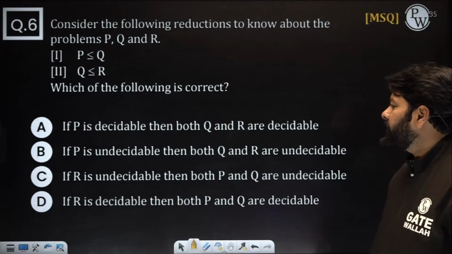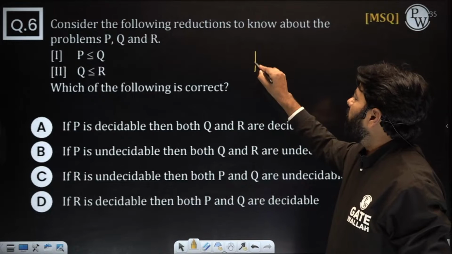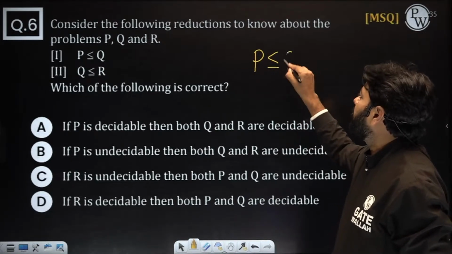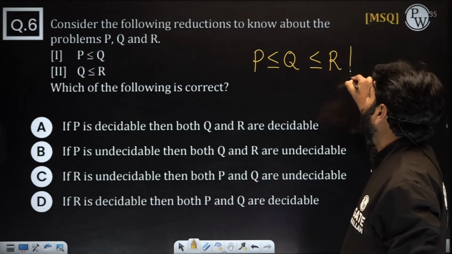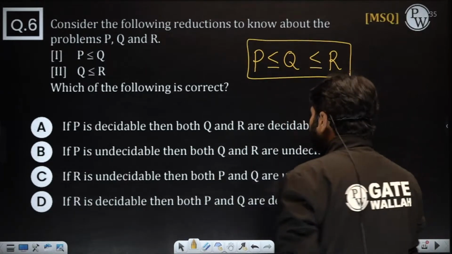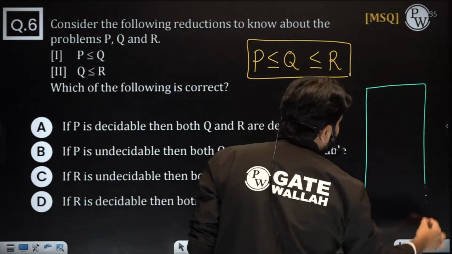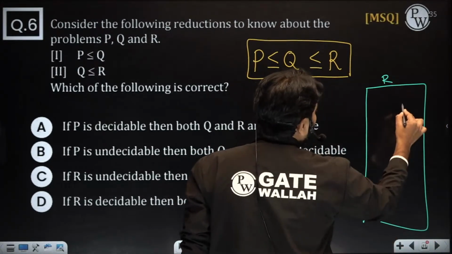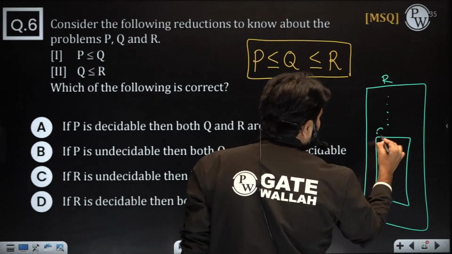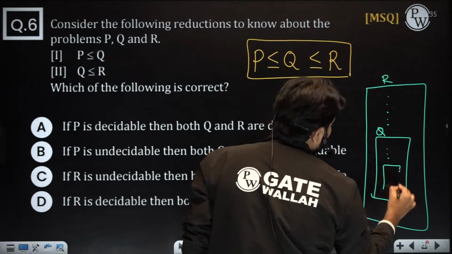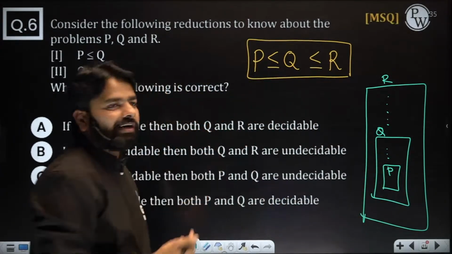Everyone? So now you need to remember, after looking at these two reducibility properties, P less than Q, Q less than R. Everybody got this point? So now you just make the picture like R is here and the Q might be this much, and P might be this much. Okay, so we got this kind of relation.